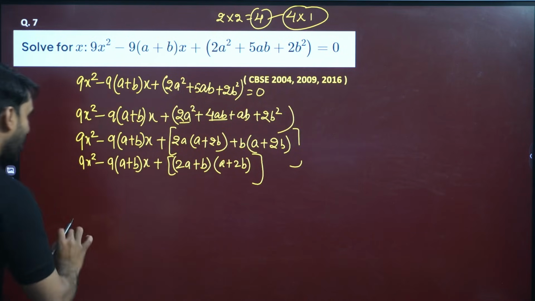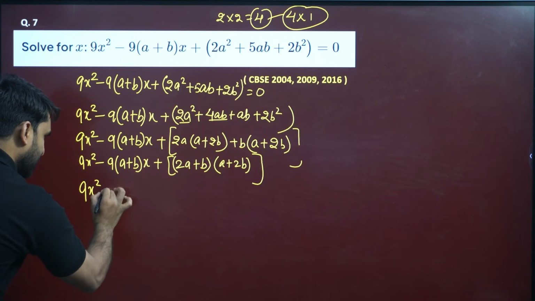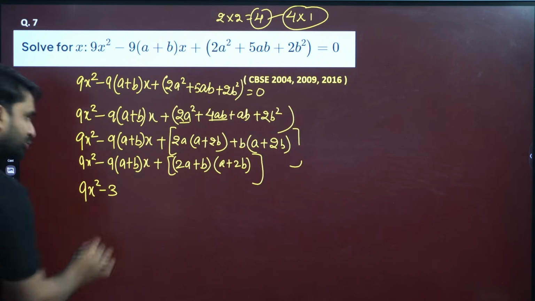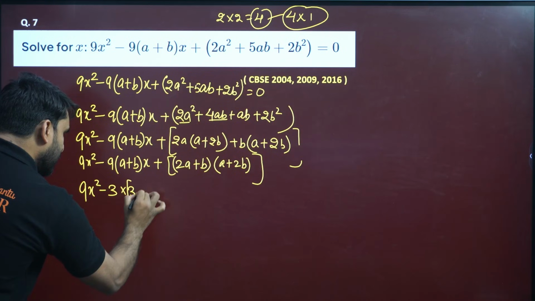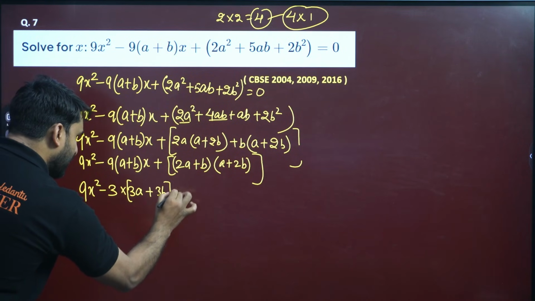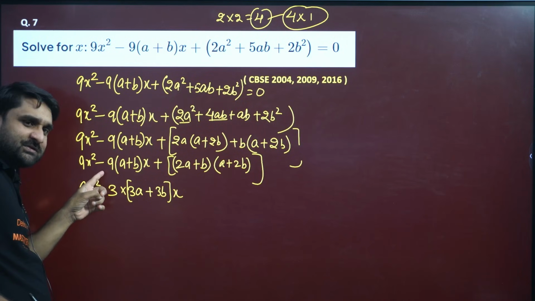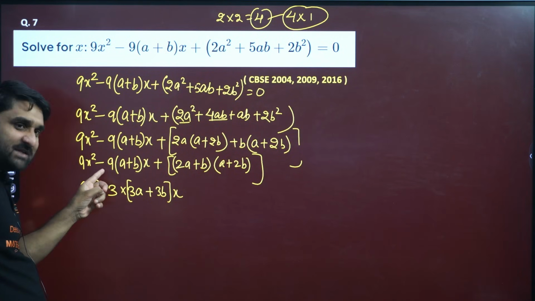Wait, my dear. Now, can we write this equation by taking 3 common here? So only 3 into (a plus b) will be there. If you agree, I have taken 3 common, and 3 is multiplied inside the bracket. This is 9, my dear.